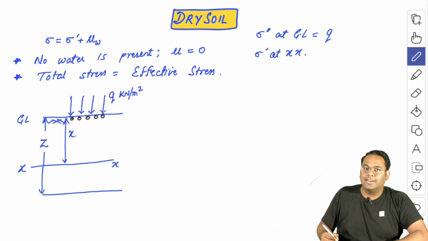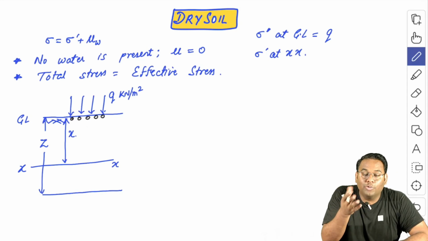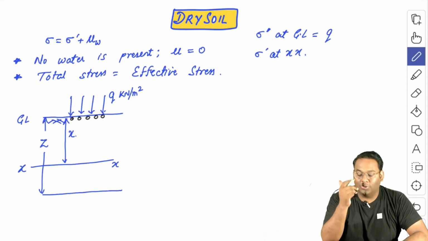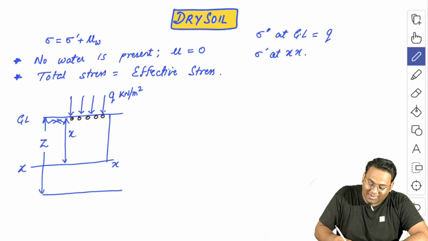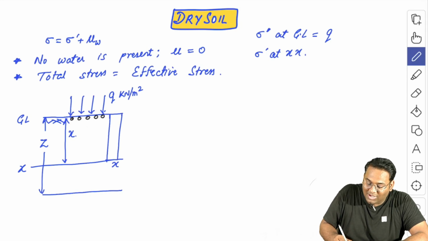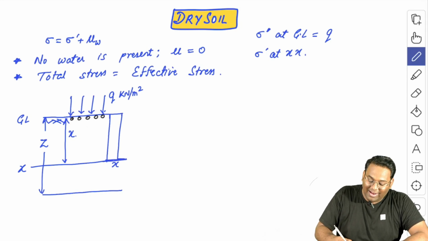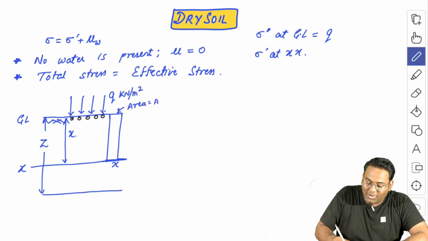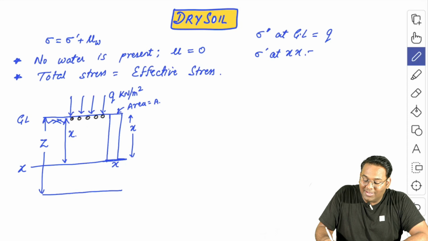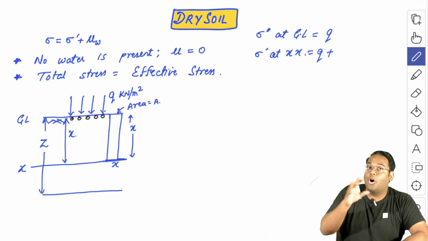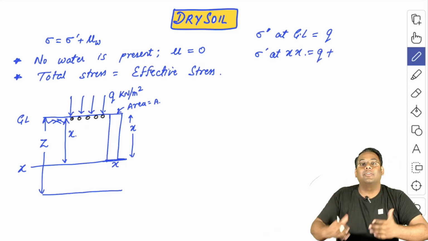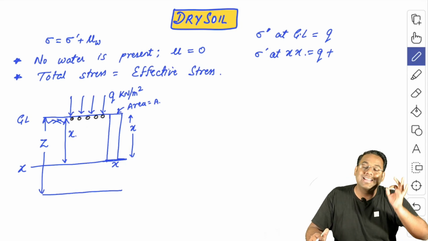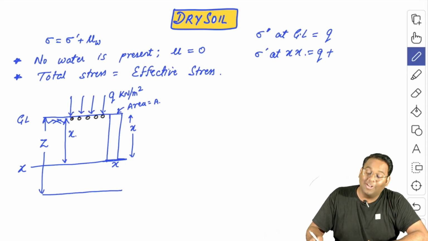So what you can see here is that not only small q stress must be acting here, but also there will be a stress because of the presence of a soil column above this particular level. And let us suppose that I am observing a soil column of area equal to capital A, and the depth of this particular soil column is nothing but small x. Then what you can see here is that apart from small q, there will be an additional force because of the self weight of the soil acting on this level.